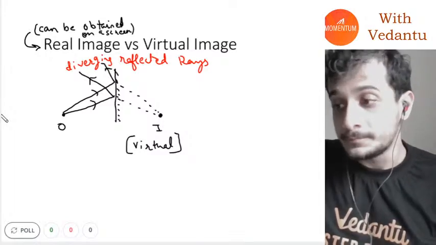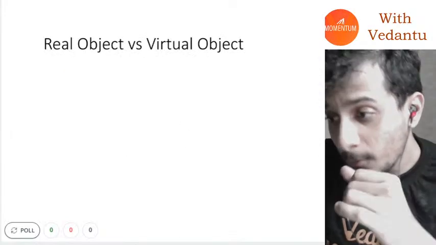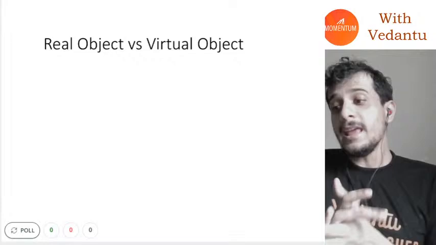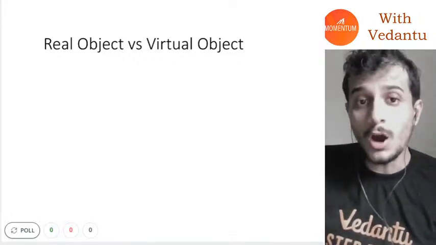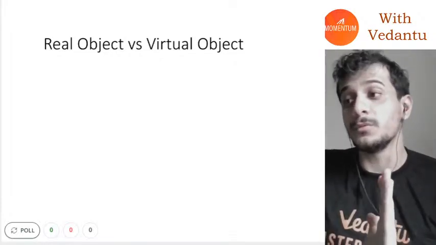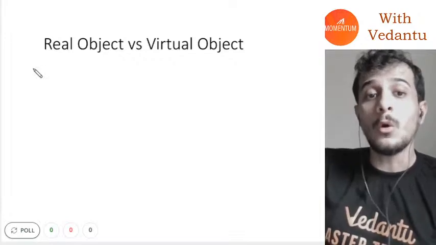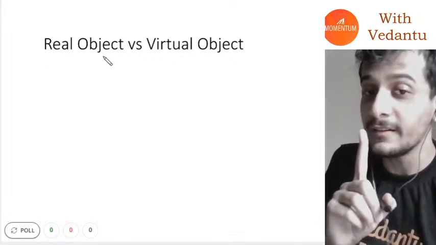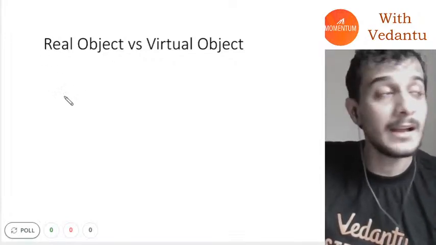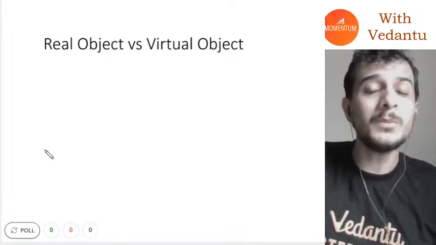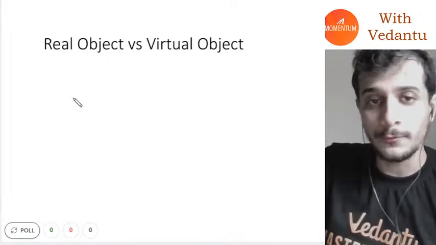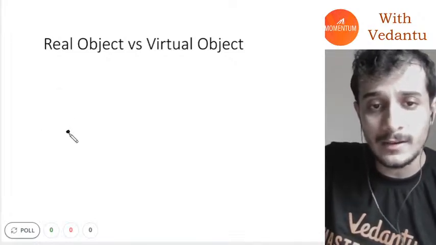Revising. Okay. Now, next I have something called real object versus virtual object. Everybody has seen a real object. But what exactly is a virtual object? First of all, everybody has seen the real object. Still, let's make a real object.